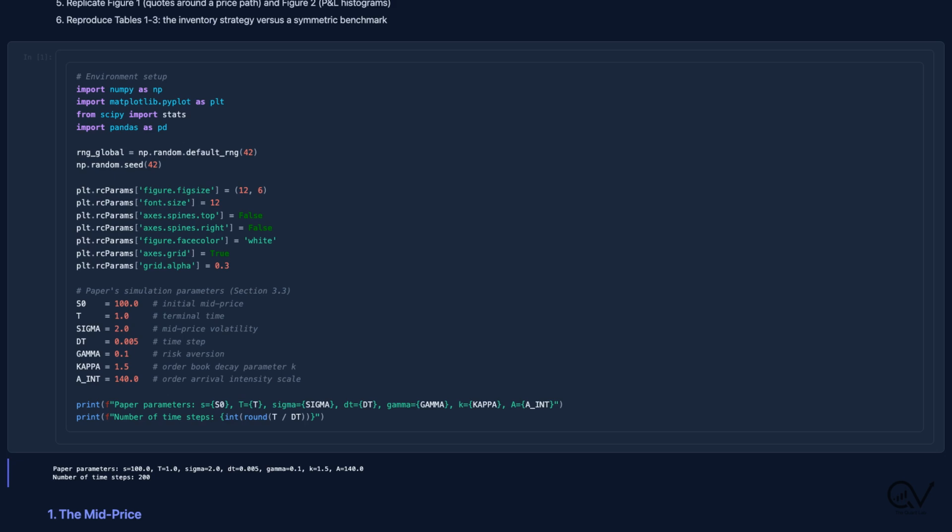Initial mid price of 100, terminal time T equals 1, volatility sigma equals 2, time step of 0.005, which gives us 200 steps, risk aversion gamma at 0.1, the order book decay parameter k equals 1.5, and the intensity scale A equals 140. Every number we produce from here on should line up with the published tables. That is our correctness check.